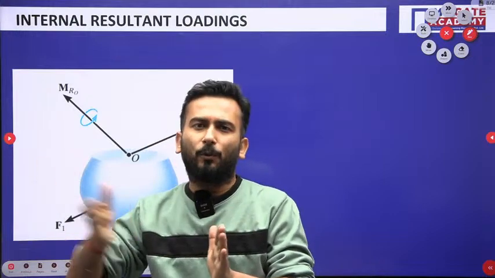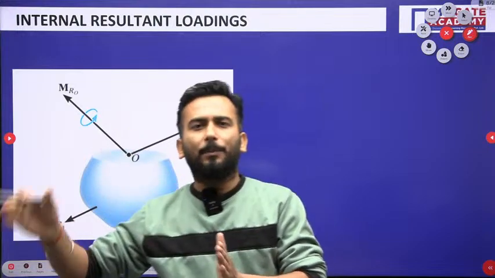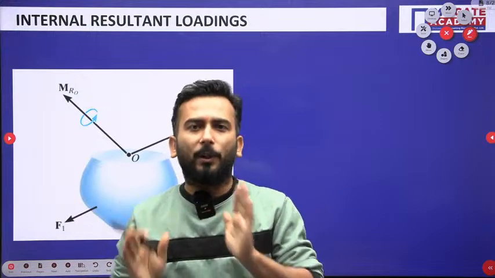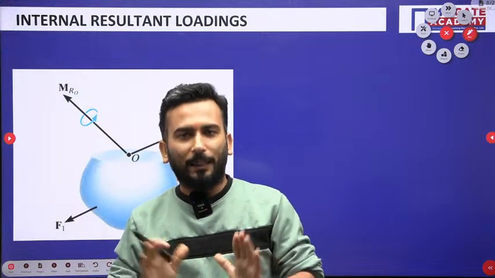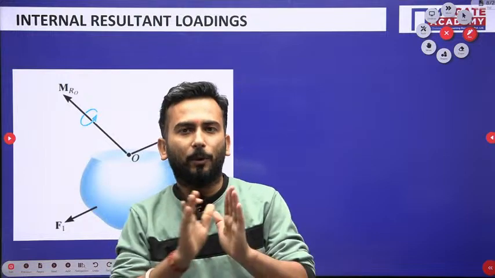In 99% of cases, or you can say everywhere, we will study at the centroid only, as a matter of convenience.